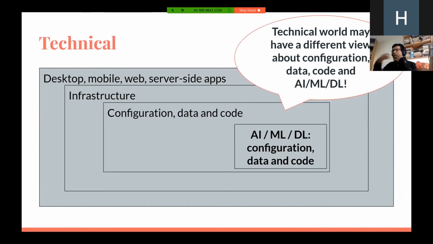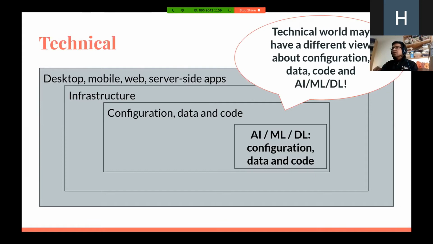Now, if you go slightly deeper, the technical world again doesn't have a view of everything, but it has a view of something from a certain perspective and up to a certain depth. Again, it may not have a full view of things above its layers, and that applies to the other layers as well. But if you talk about AI, ML, DL in this perspective, and we get specific about what AI, ML, DL is, we may recognize it as a combination of configuration, data, and code. Then that is just a small subset of the whole technical picture.